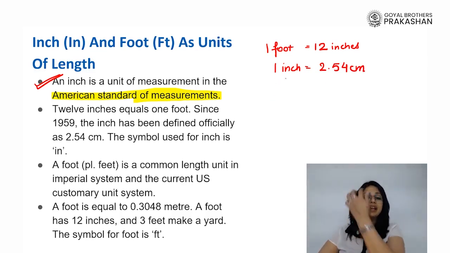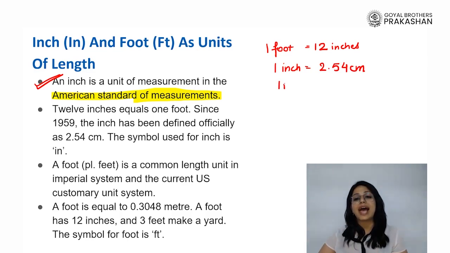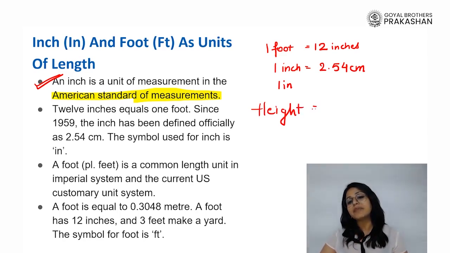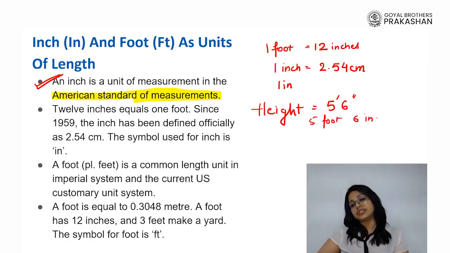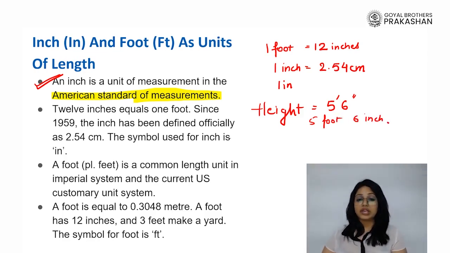Right? Now if I tell you the symbol of inch, it is written as a double apostrophe. Or if you have ever seen how the height of a person is written, let's say, 5 feet 6 inches, with the apostrophe sign and double apostrophe. So this is 5 foot 6 inches, right? Now a foot, which we say feet for plural, so here it should be 5 feet 6 inches, is the common length unit in the imperial system and the current US customary unit system. So the US still puts into use the foot and inches to measure length.